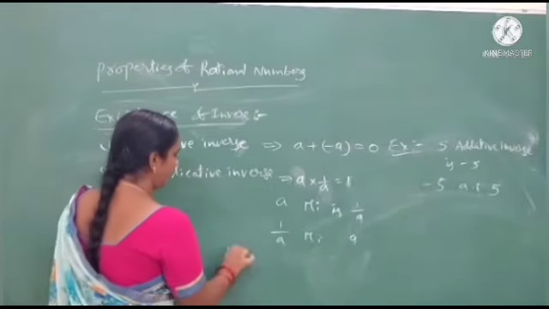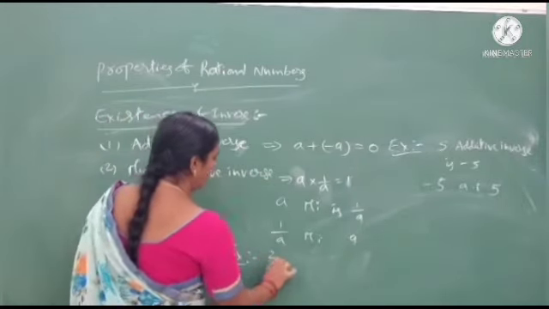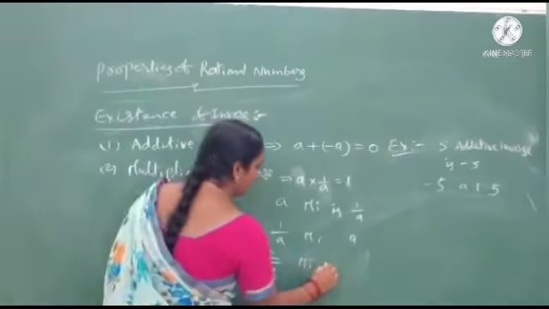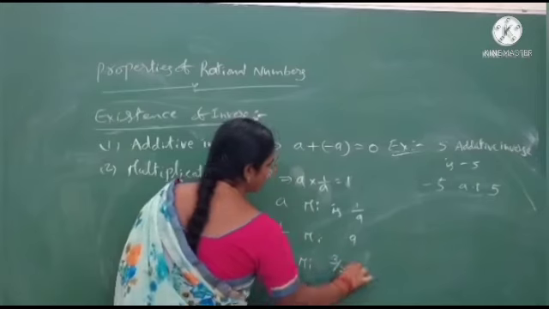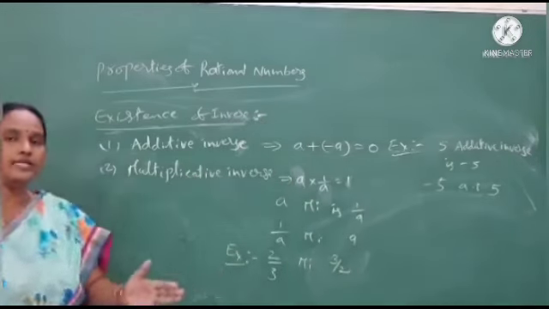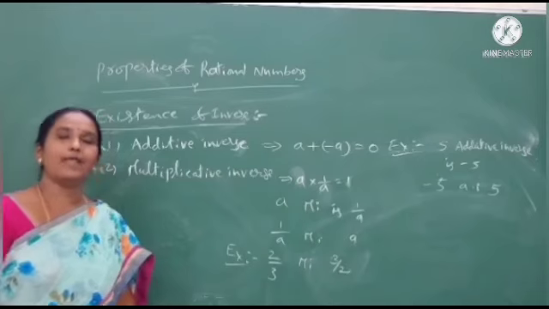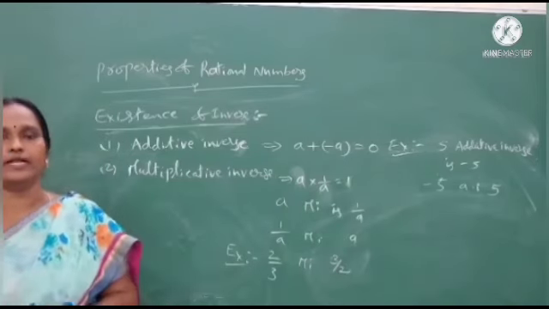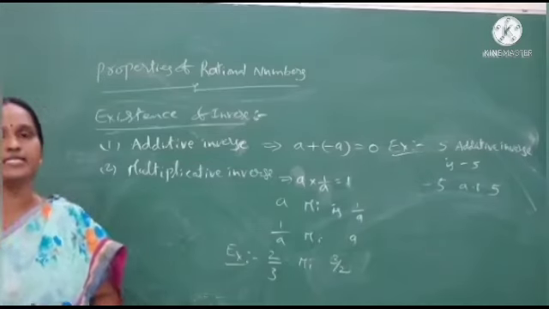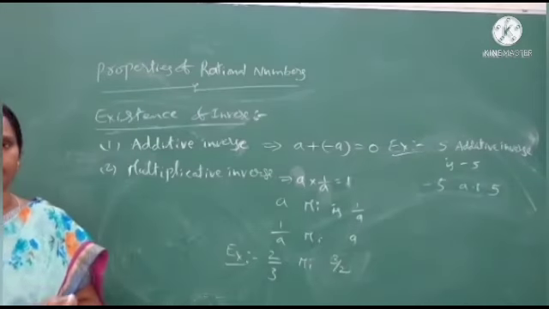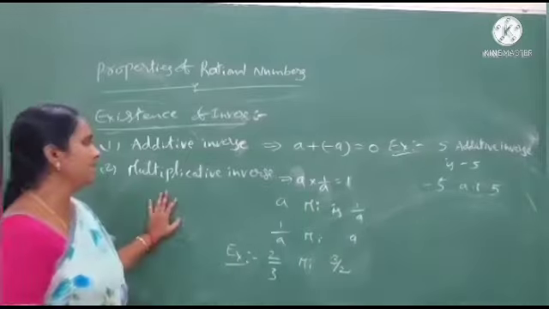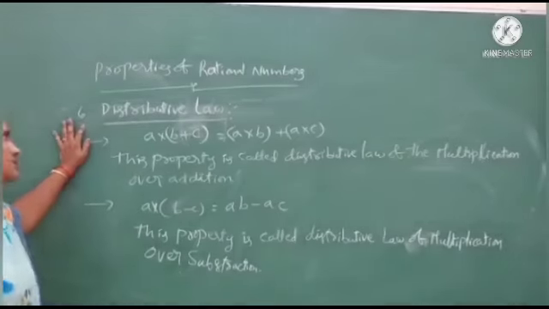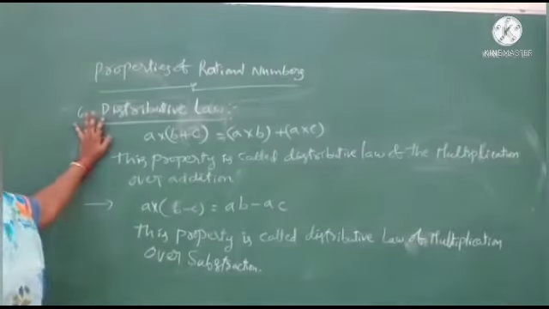If you take for example 2 by 3, 2 by 3's multiplicative inverse is 3 by 2. They interchange their places. Numerator becomes denominator and denominator becomes numerator. That is the multiplicative inverse of each other. Okay. This is the multiplicative inverse. Okay students. Next we discuss the distributive law.